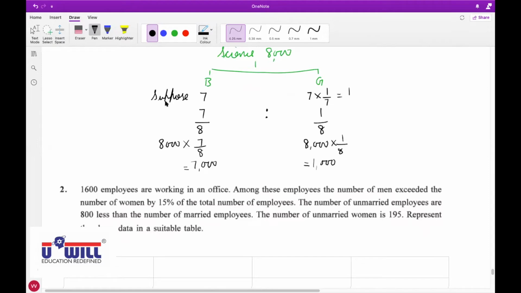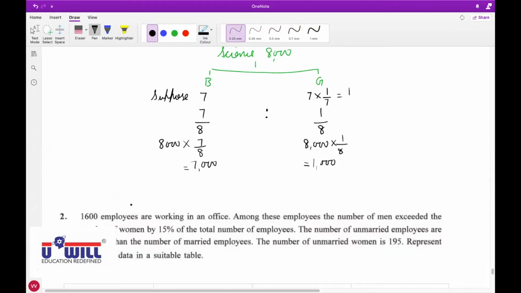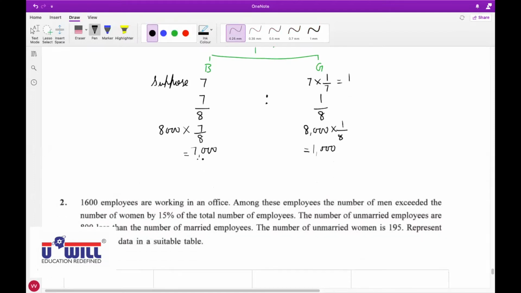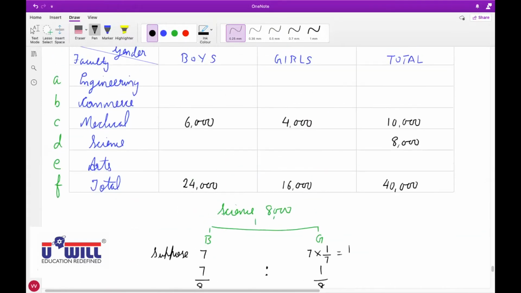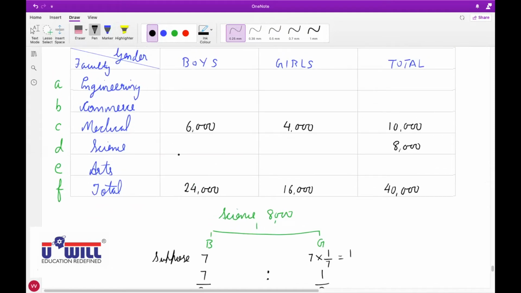Are girls 1/7 of number of boys or not? If boys are 7,000, girls are 1,000. So girls are 1/7 of number of boys. Okay. So in boys column of science, all of you write 7,000, and in girls column of science, all of you write 1,000.